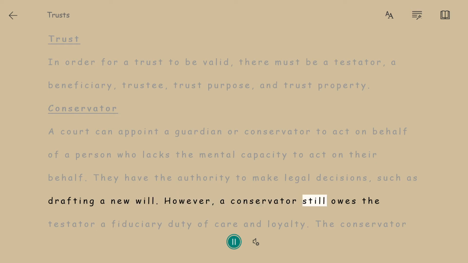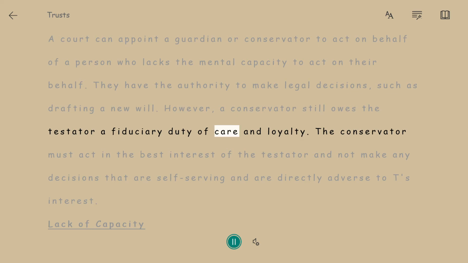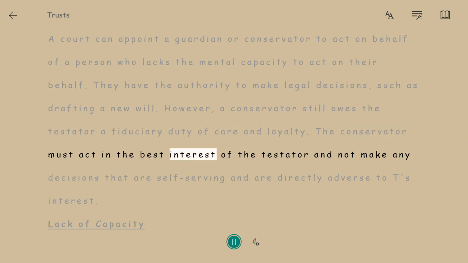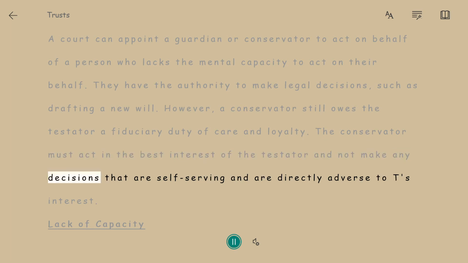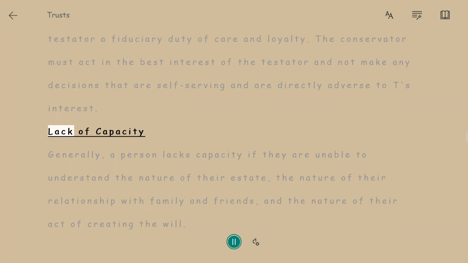However, a conservator still owes the testator a fiduciary duty of care and loyalty. The conservator must act in the best interest of the testator and not make any decisions that are self-serving and are directly adverse to T's interest. Lack of capacity.